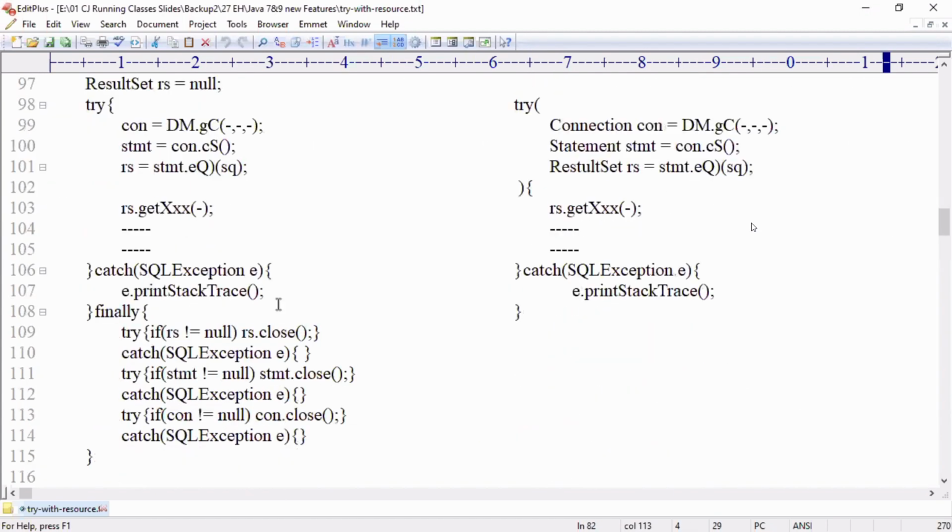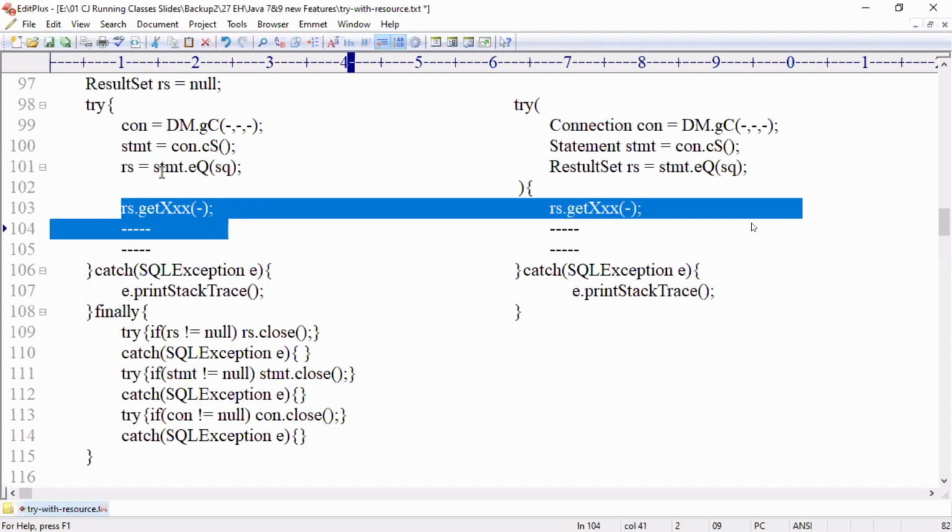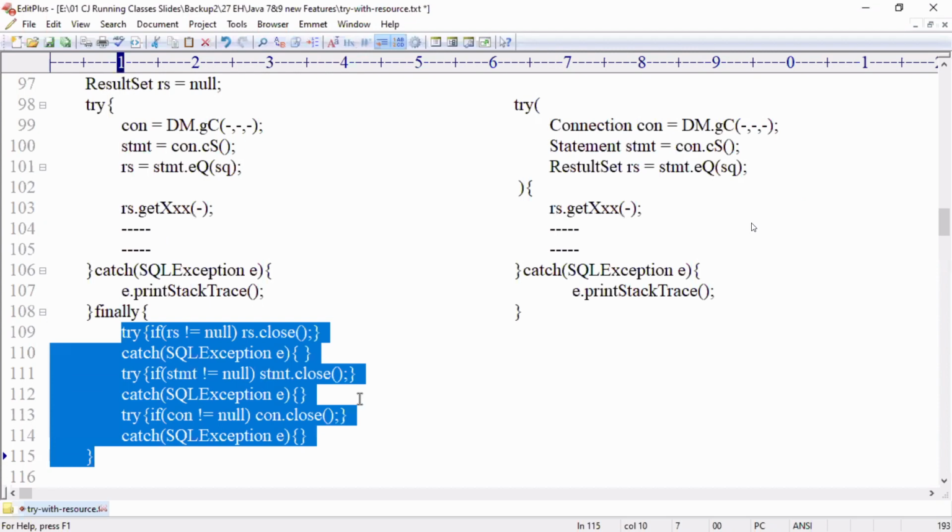JDBC code. Earlier we were writing like this. ResultSet rs is equal to null. Try, con equal to DriverManager.getConnection. Create statement. Execute query. And then calling getXxx methods for reading data from the result set. And then in the finally block, we close.